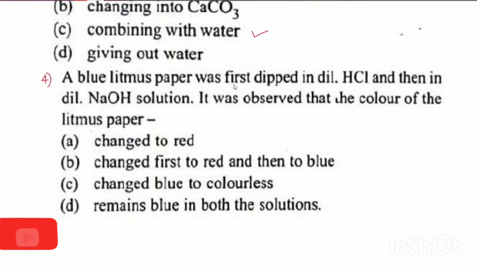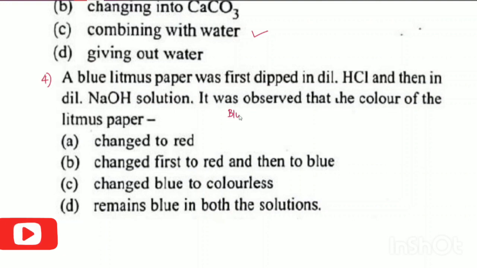A blue litmus paper was dipped in dilute HCl and then in dilute NaOH solution. It was observed that the color of the litmus paper changes to red, changes first to red and then to blue, changes from blue to colorless, or remains blue in both solutions. So first we take the blue litmus paper.